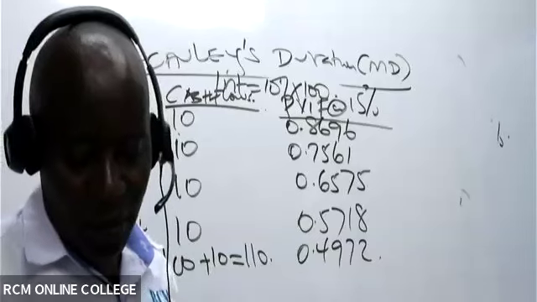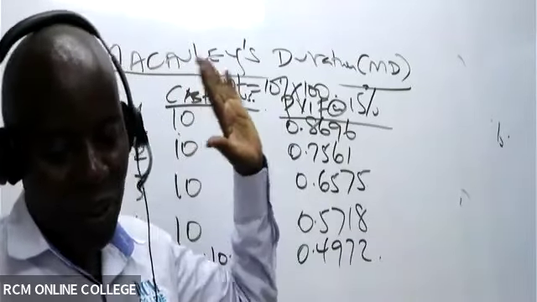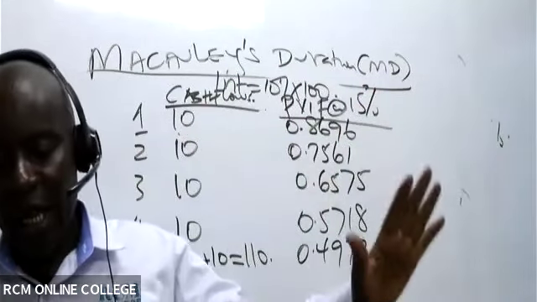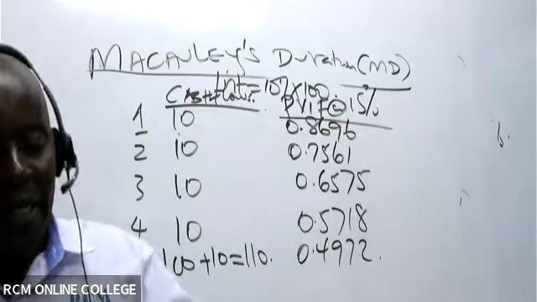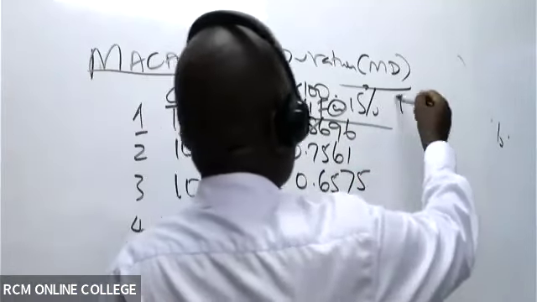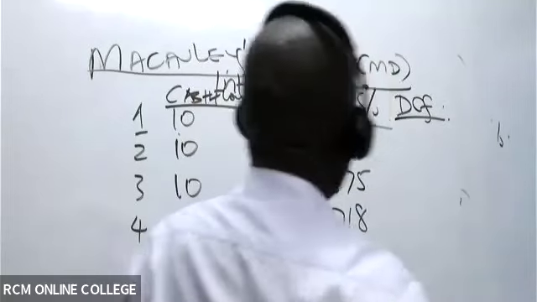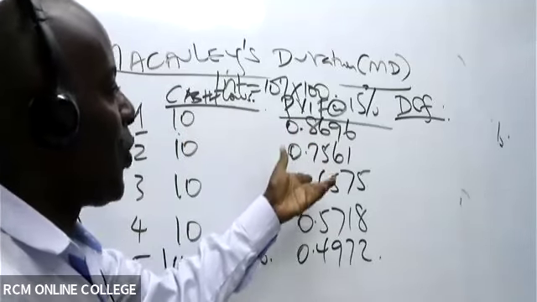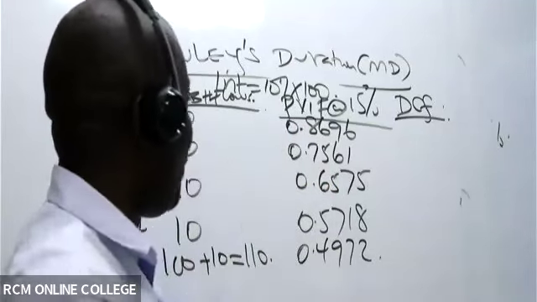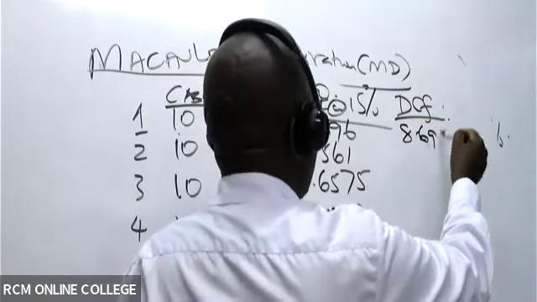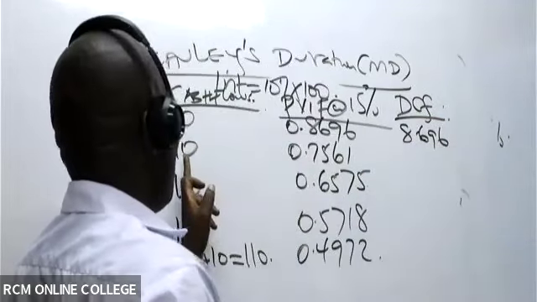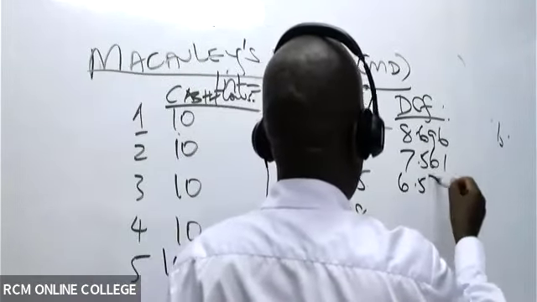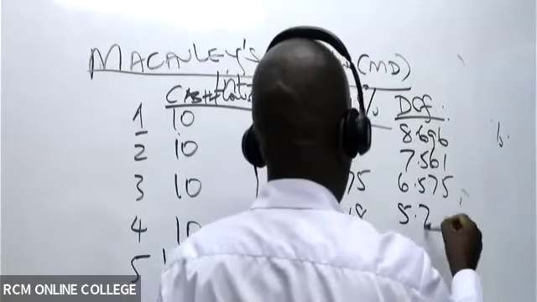So up to here, are we really still connected? Is the signal strong? Are we together up to here? Great. Then create a column here for discounted cash flows. You are taking this times this. Very easy. You can do 3 decimal places. The first one, 10 times this is 8.696. Then 10 times this gives 7.561. This gives 6.575. This gives 5.718.